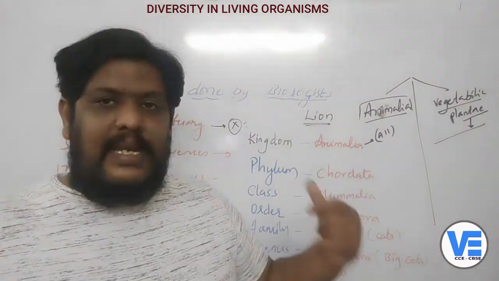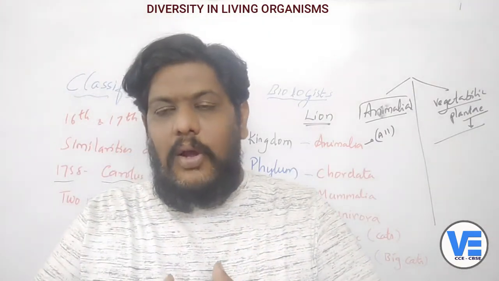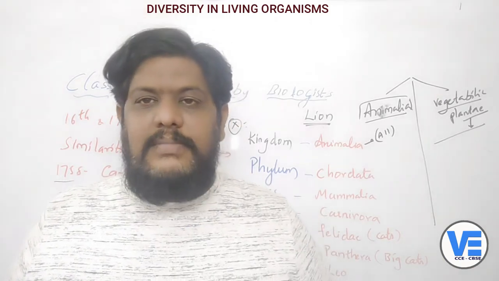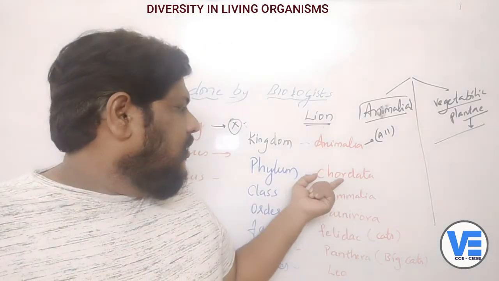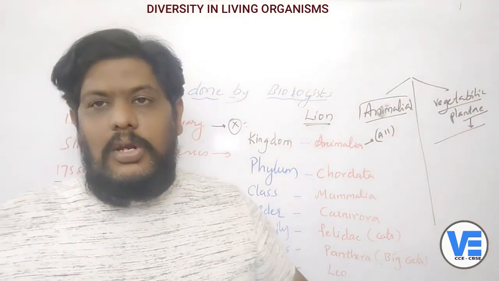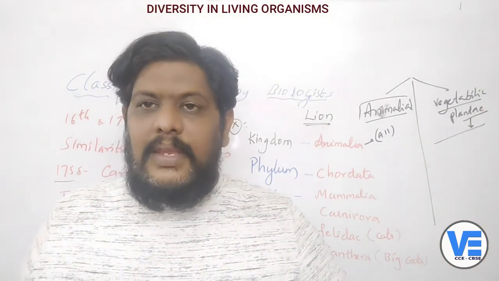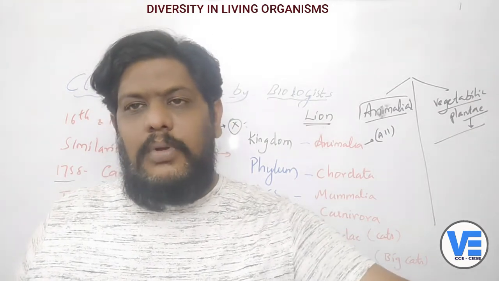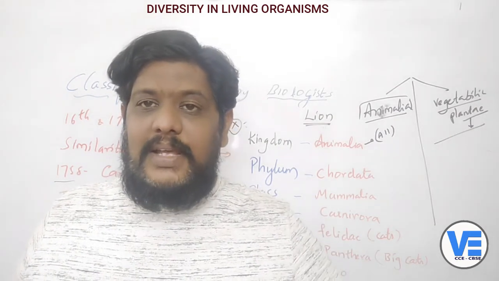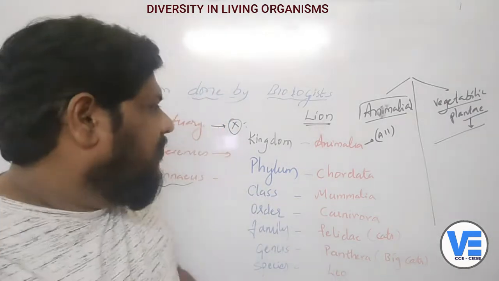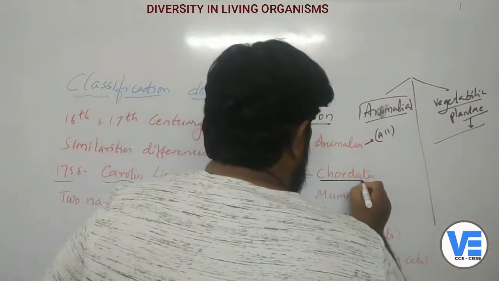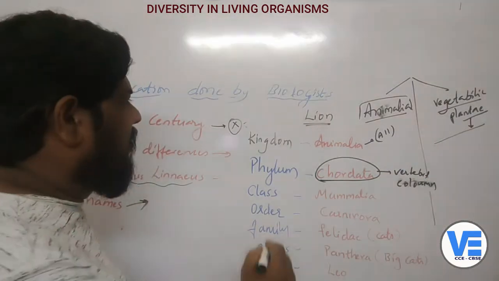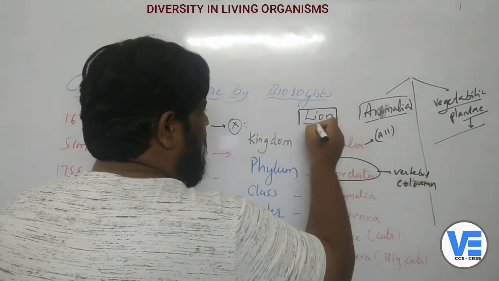Now coming to the second, he divided all the animals into phyla. So what are phyla? Here there are chordates and non-chordates. Chordates are those which have the vertebral column, the backbone. There are organisms which have the backbone and organisms which don't have the backbone. That is how phyla are divided. So chordate means which has the vertebral column. Now we are talking about the lion.